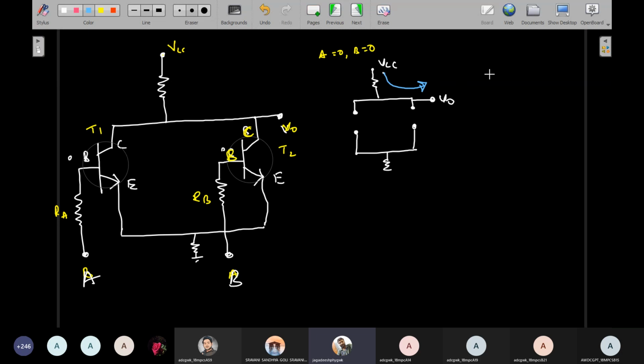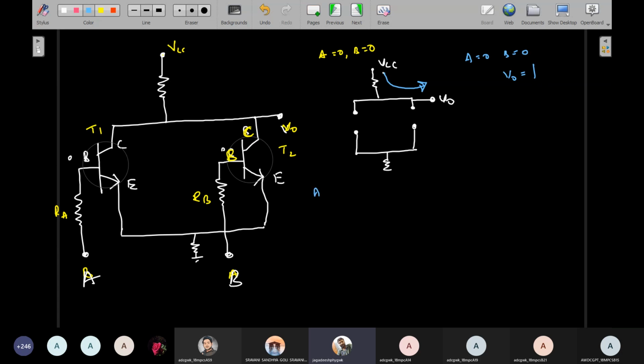So that comes from the output voltage. Therefore, if both A is equal to 0 and B is equal to 0, then output voltage V0 is equal to 1. That is nothing but the high condition. If you take the output, VCC is always a positive value, that's why it is 1.